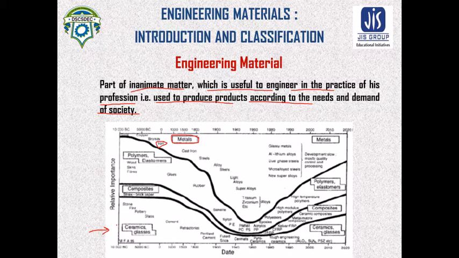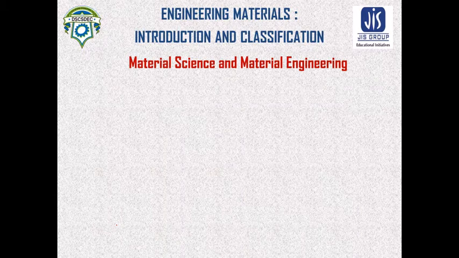Now we will see the terms material science and material engineering.